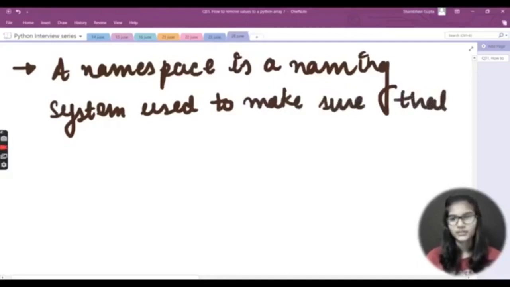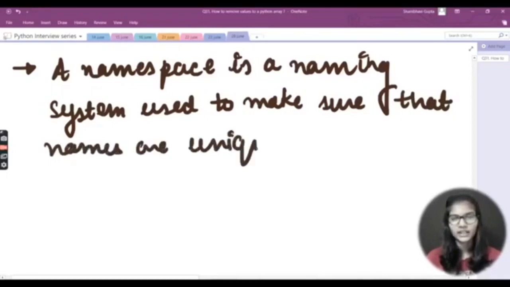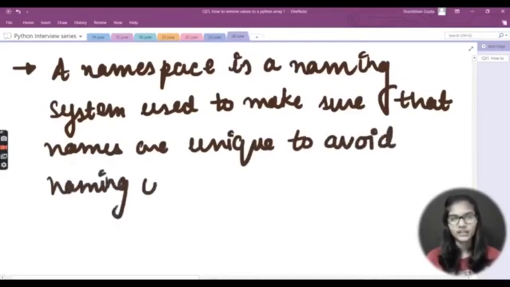sure that names are unique, to avoid naming conflicts. So this is what the namespace is actually used for. A namespace is a naming system which is used to make sure that the names are unique to avoid the naming conflicts, right?